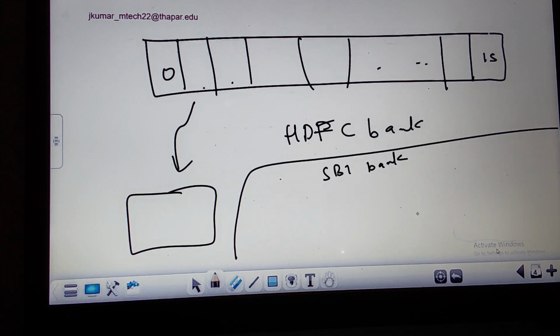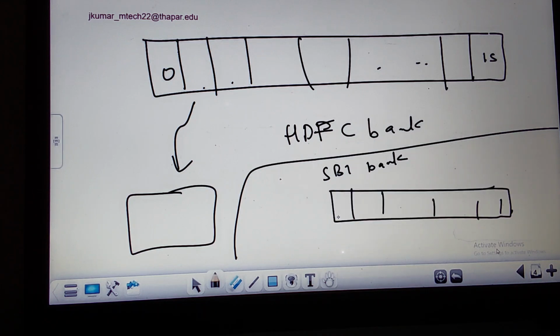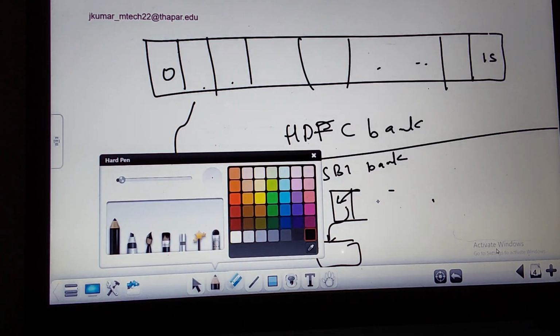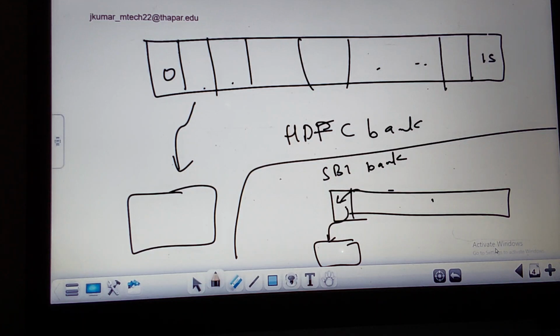What is SBI Bank? They are not going to issue the tokens. What will they do? The first person comes here, and once they call this person, he goes to the counter and deposits or receives the amount. Then this person will be shifting. Let us take only one here; it can take multiple, no problem. How does this work without the token operation? Without token operation, how will they go?